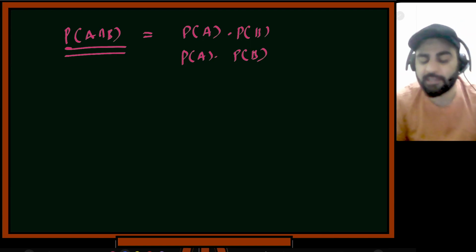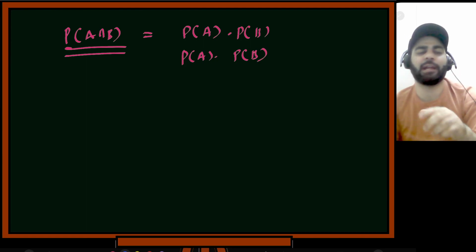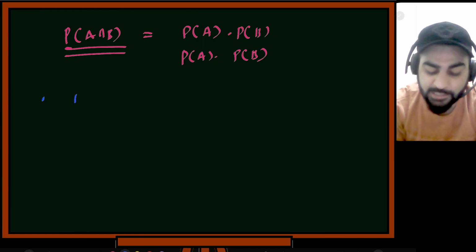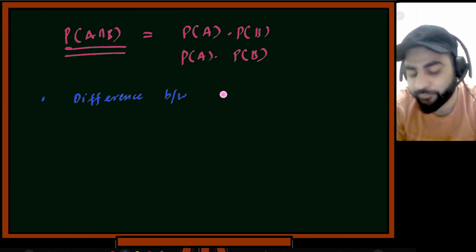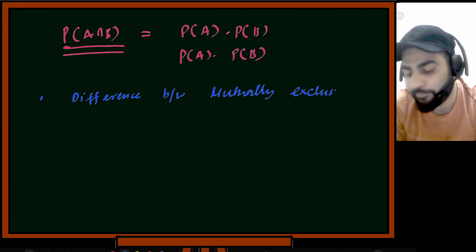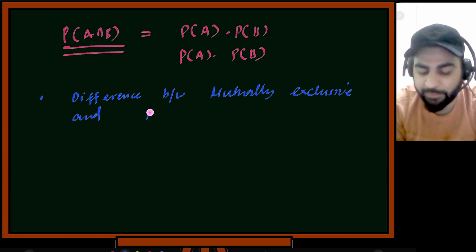Now there's one more thing that people get confused about: independence and mutually exclusive. These are two entirely different concepts, so I'll clarify the difference between mutually exclusive and independent events.